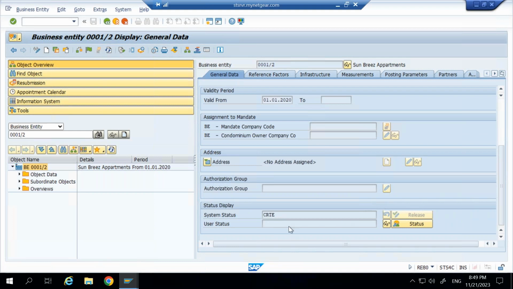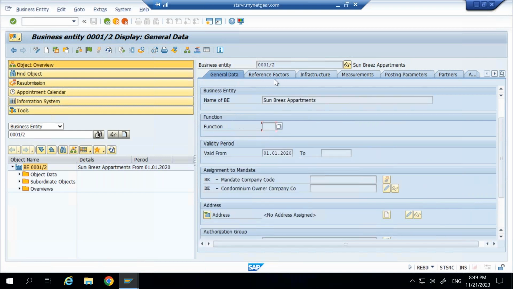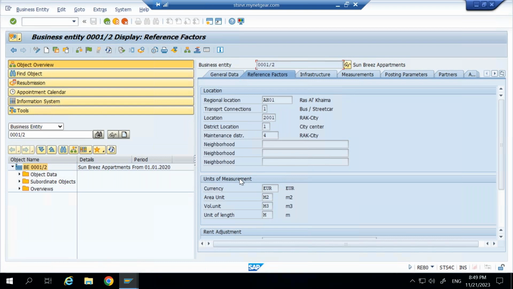Authorization group we can maintain here. System status and user status we use to control our transactions here. Let's say when we are creating this master data, this was CRT, and at a later stage it will be reviewed by higher management or a technical person. Once he releases it, only then are we going to use this. So we can use these purposes, user status and system status. Reference factors, there are some details which we can keep here. Regional location, what is my transport connection, all this.